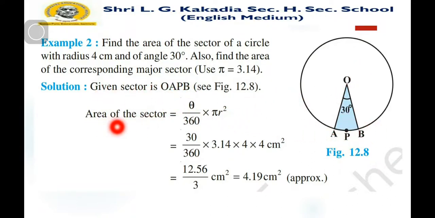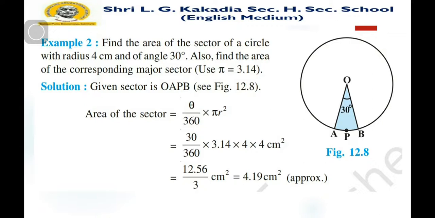So the area of this sector is equal to theta by 360 into pi r square. Here theta is 30, pi is 3.14 and r square, that is radius square, is 4 into 4. After solving these terms we find the answer, approximately 4.19 centimeter square. So the area covered by this sector is 4.19 centimeter square, as the unit of area is square, so we get centimeter square.